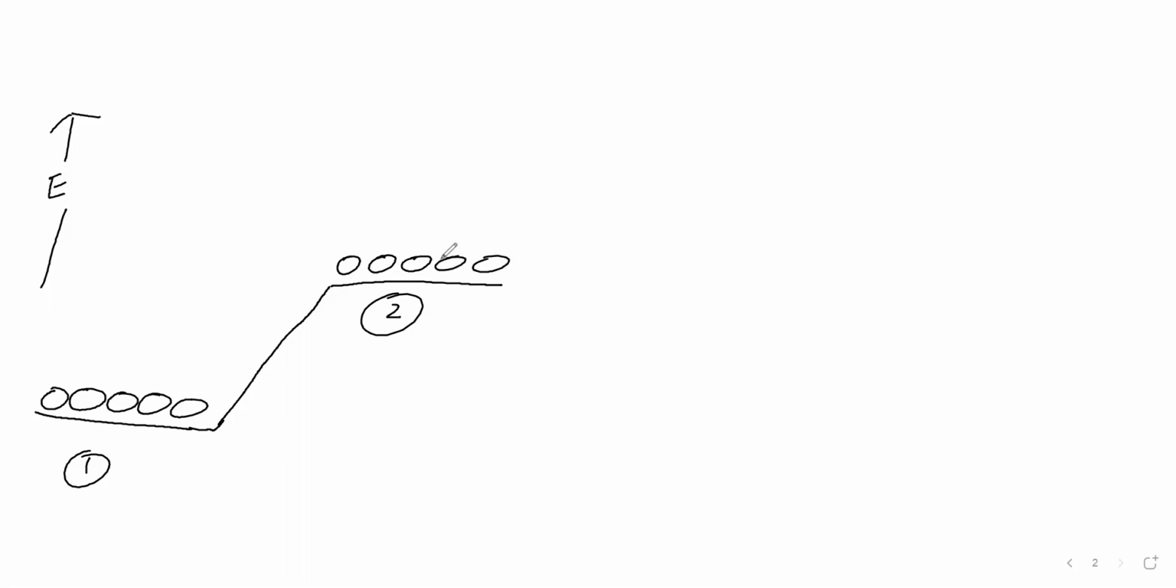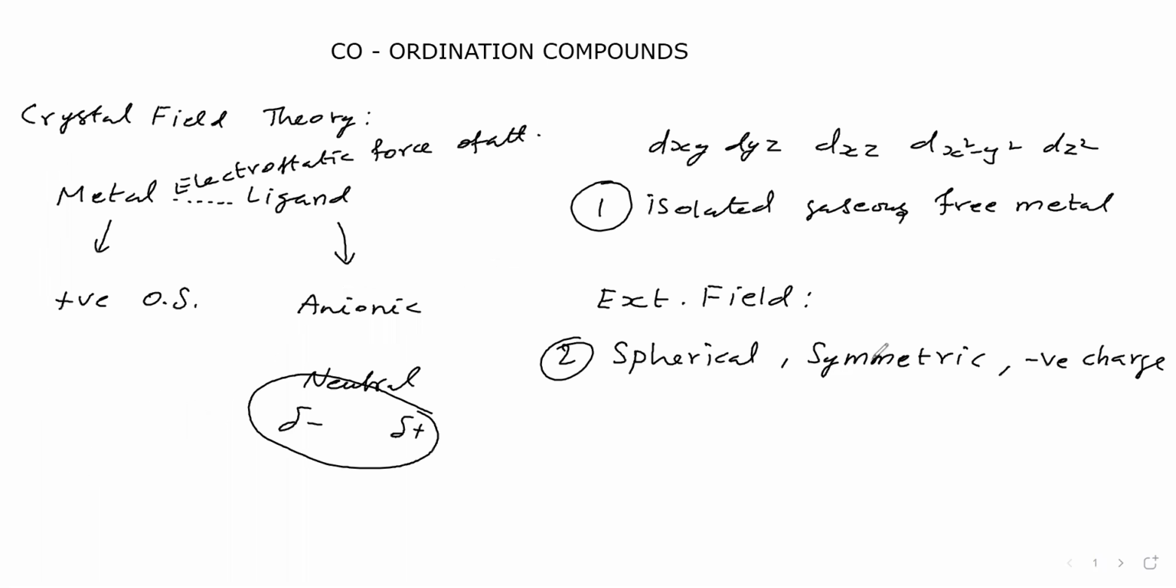Because this is imaginary. Why is it imaginary? Because all the 5d orbitals do not have a uniform shape. dx square minus y square and dz square are different structures, but dxy, dyz, dxz are the same. These three are different from these two. When the shapes are different, how can we give a spherical, symmetric, uniform negative field? It is not possible. Therefore, it is imaginary only.